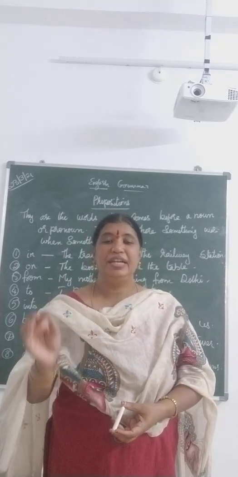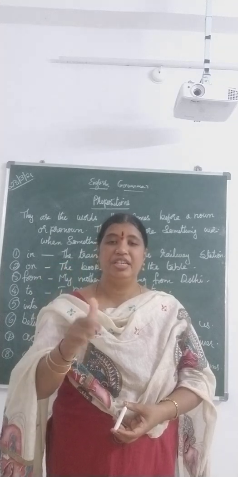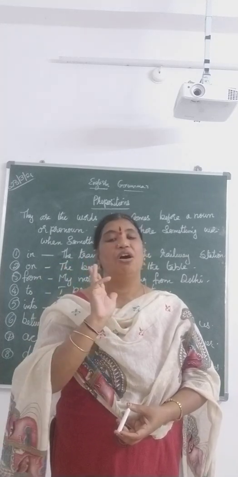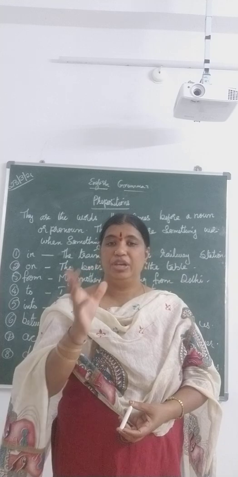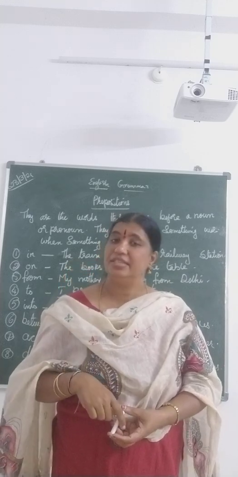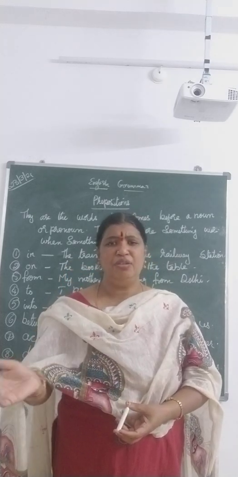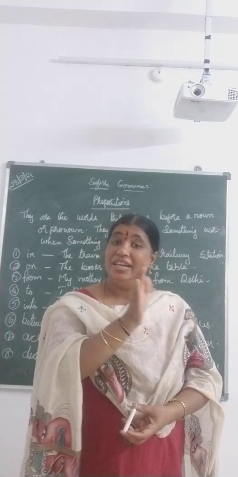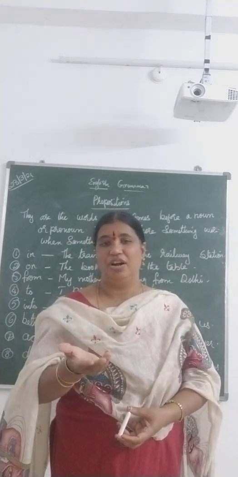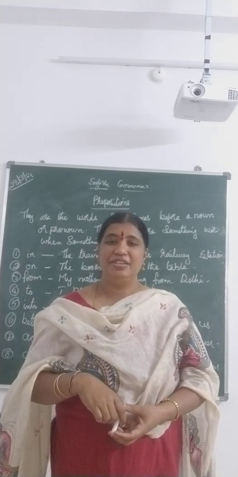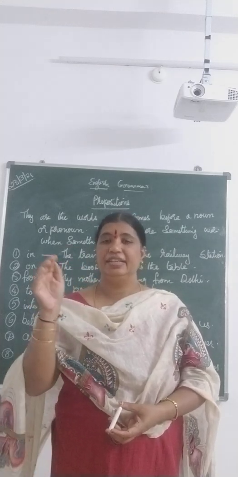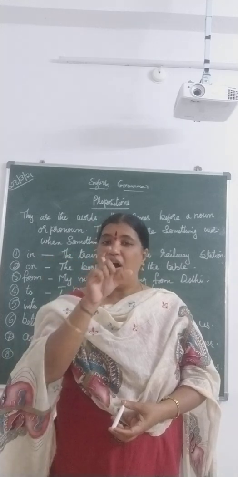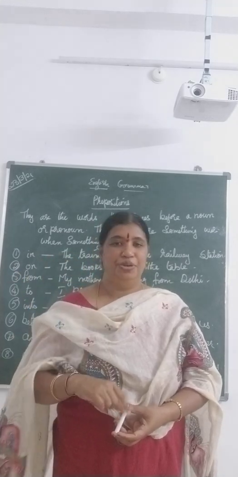Noun is nothing but the name of a person, place, animal or thing. Those names we call nouns. Pronoun. Very simple. The words which are used instead of a noun are called pronouns. He, she, it, them, they and all. All these come under pronouns.